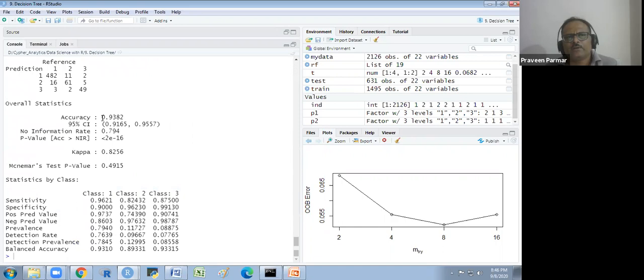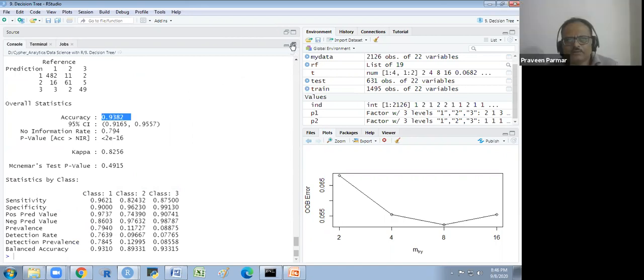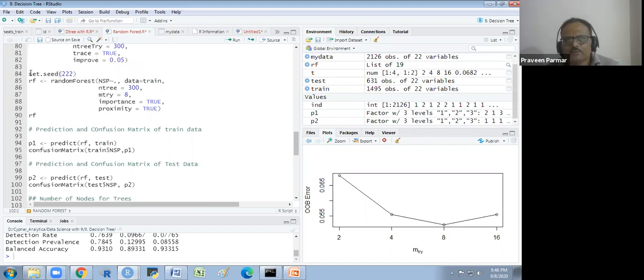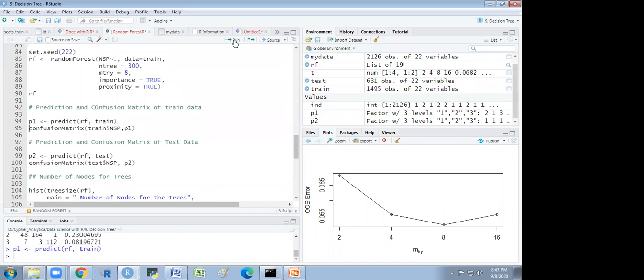Here you see the accuracy increased. The accuracy of our test data has increased, but does that make sense to everyone? I am using the same random set seed. I again ran this with the set seed, because I think last time I had not run with the set seed.